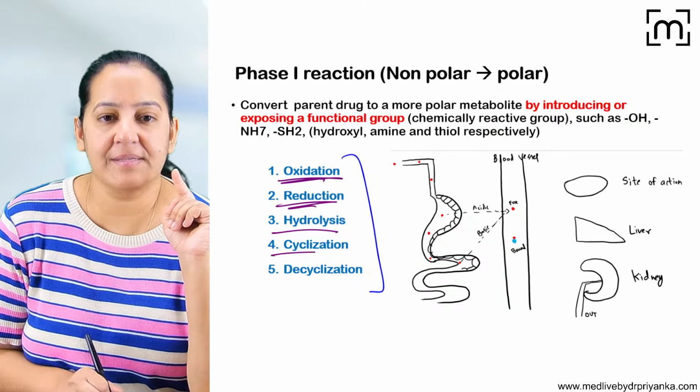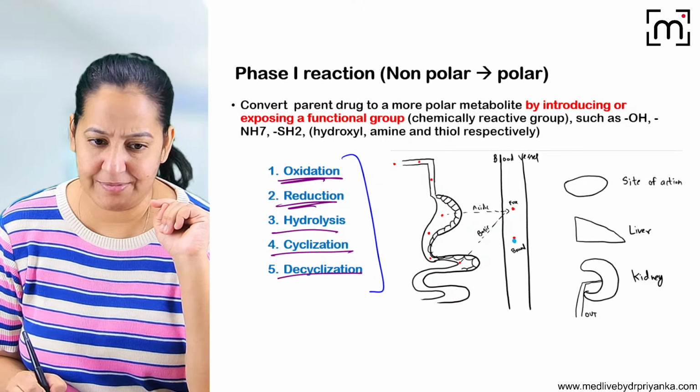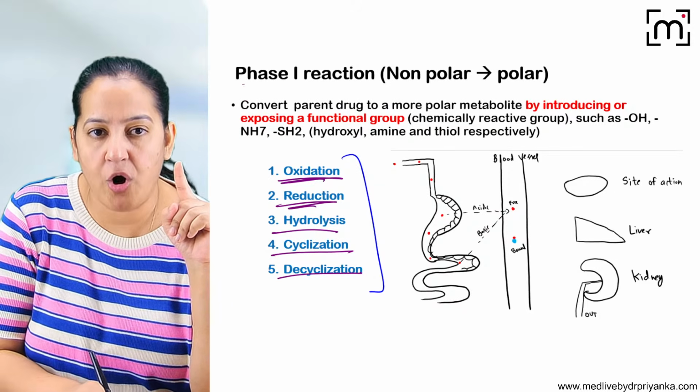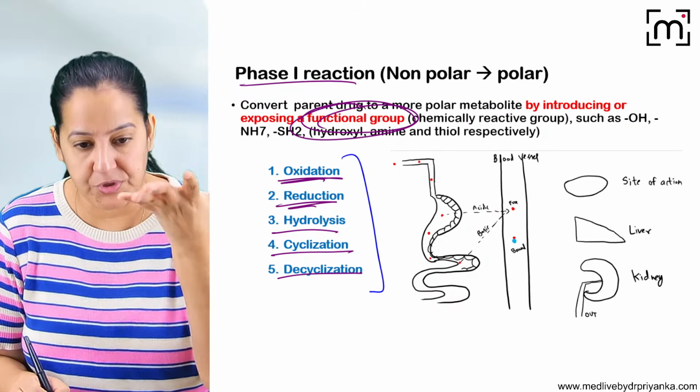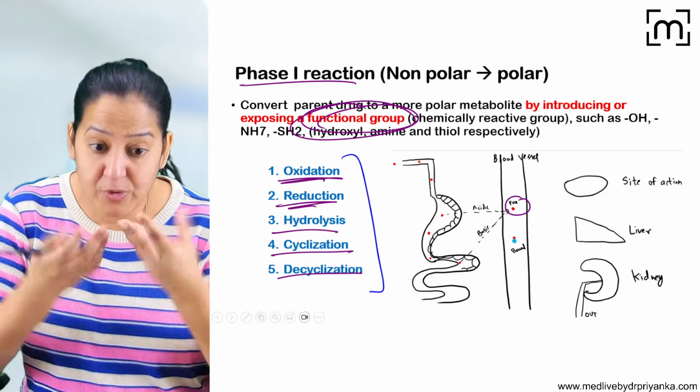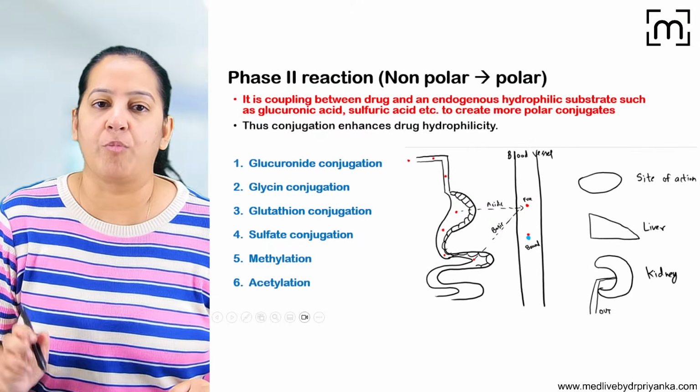Oxidation, reduction, hydrolysis, cyclization, decyclization. You have to learn the names. These are the 5 types of phase 1. In all of them, a functional group is exposed. So inside the drug, we will expose the functional group so that it gets converted from non-polar to polar.